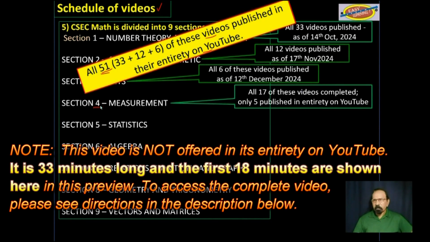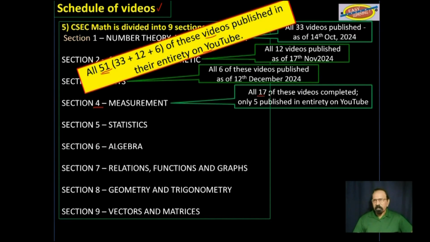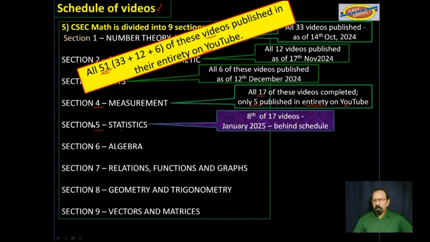Section 4, measurement. All 17 of those videos have been completed, but only 5 are published in their entirety on YouTube. Section 5, statistics. This is the 8th of 17 videos from this section, and I am well behind schedule.